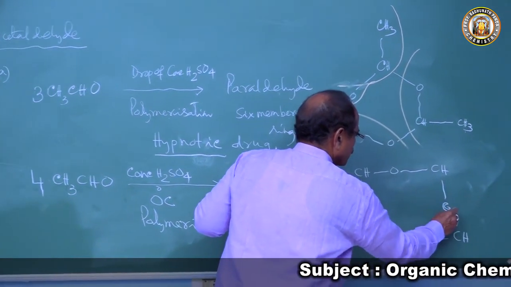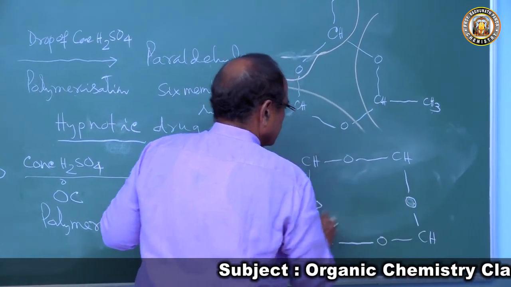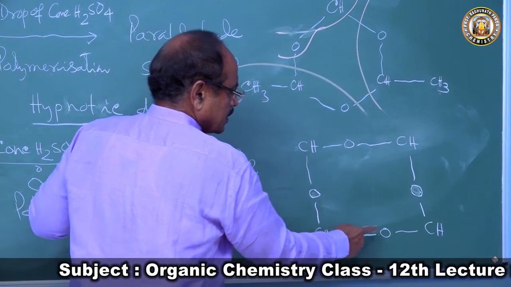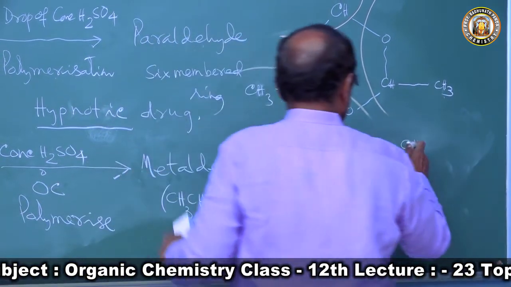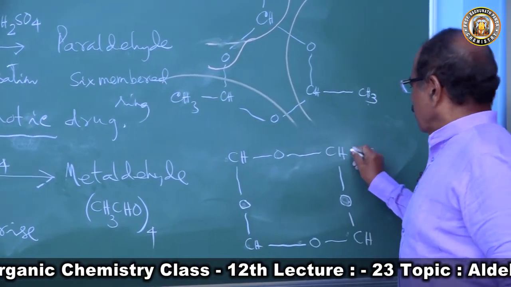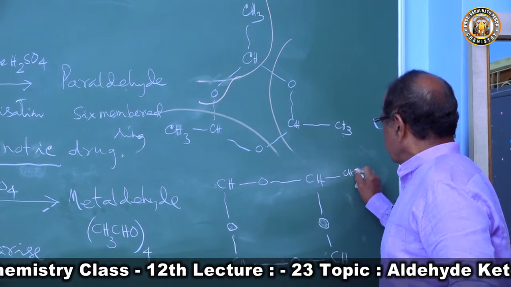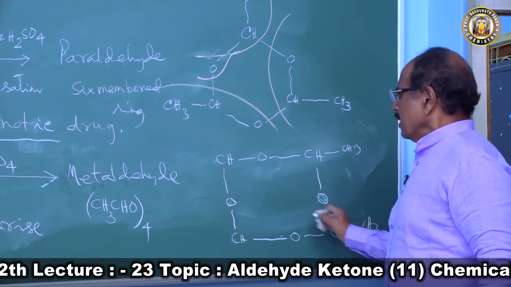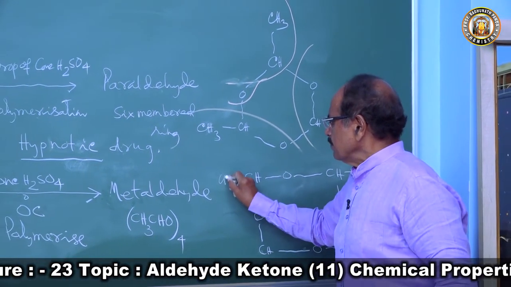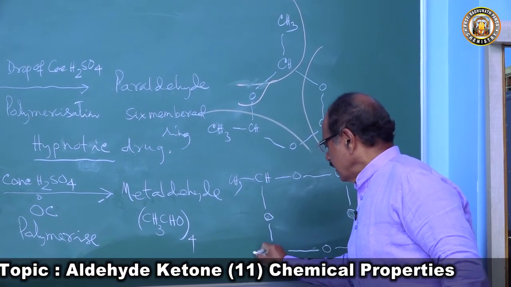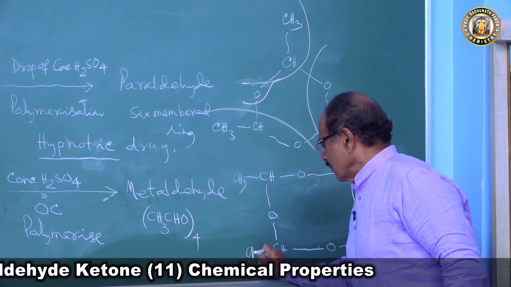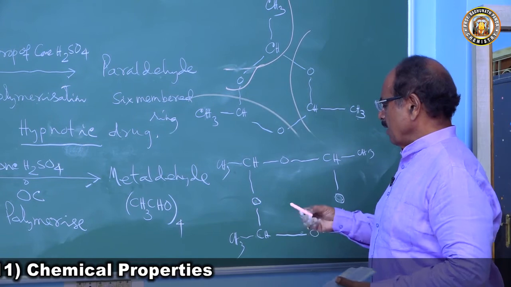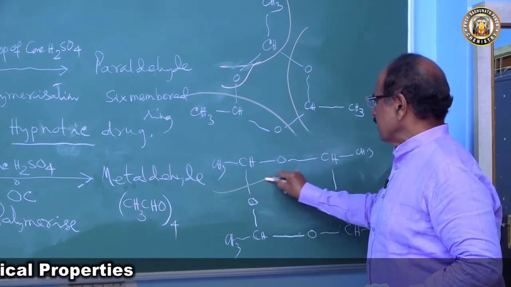CHO, one molecule; CHO, another molecule; CHO, another molecule; CHO, another molecule. So here you will write CH3, here CH3, here CH3, and here CH3. So this is 1 molecule of acetaldehyde, CH3CHO.